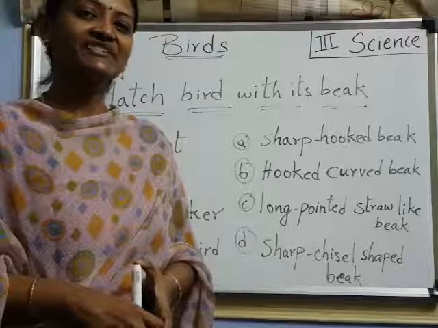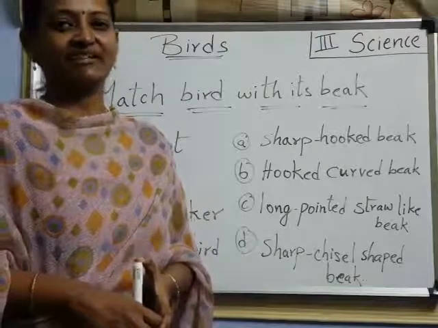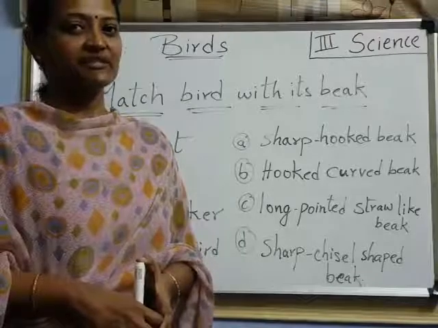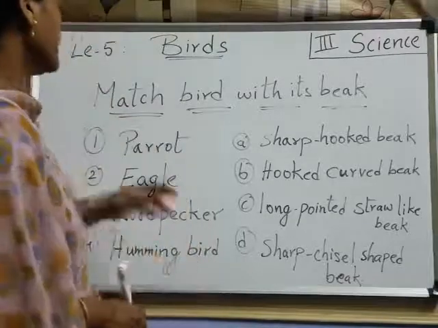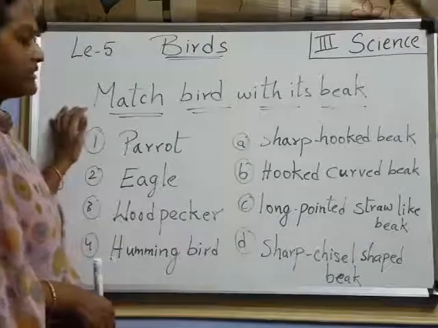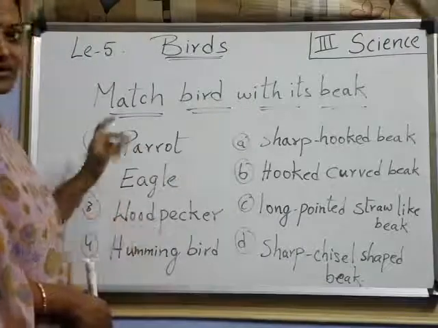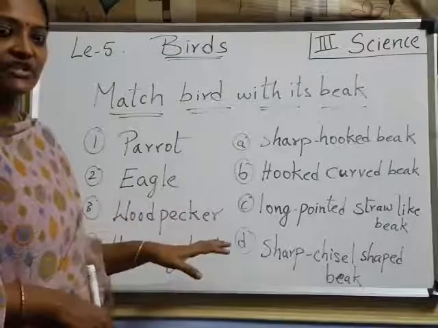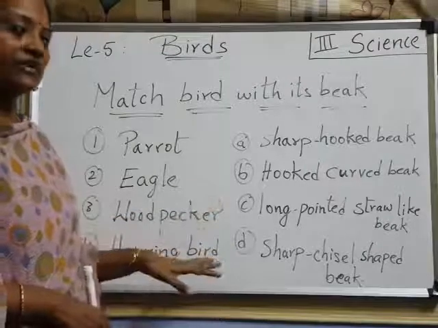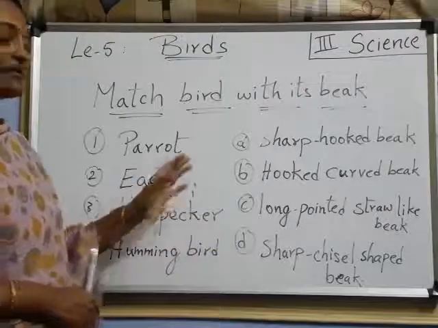You watched the video, children? Is it clear now? Yeah. We'll just revise today's class once. Okay. Now here, match the following. Match the bird with its beak. Here some birds are there and the shapes of their beaks. Okay. Now tell me which birds have which shape.